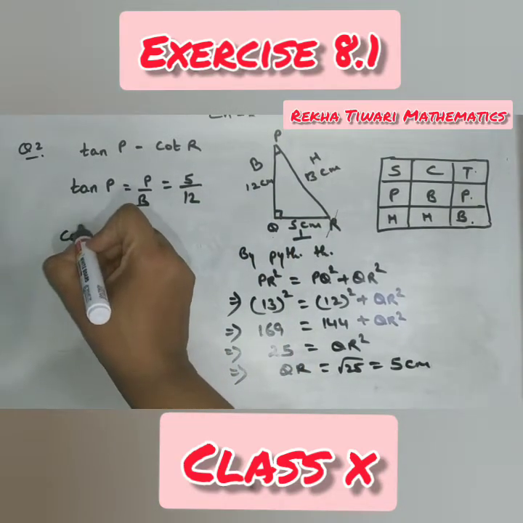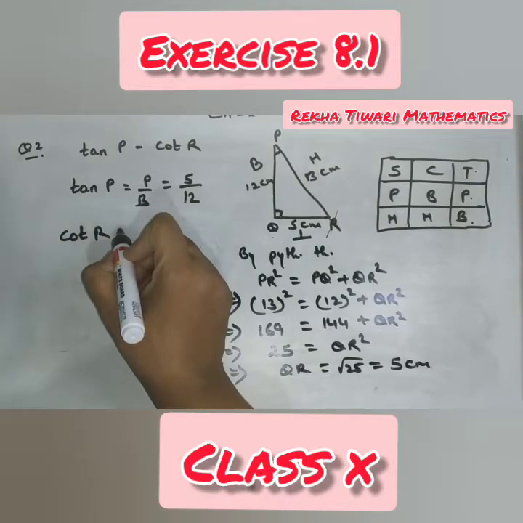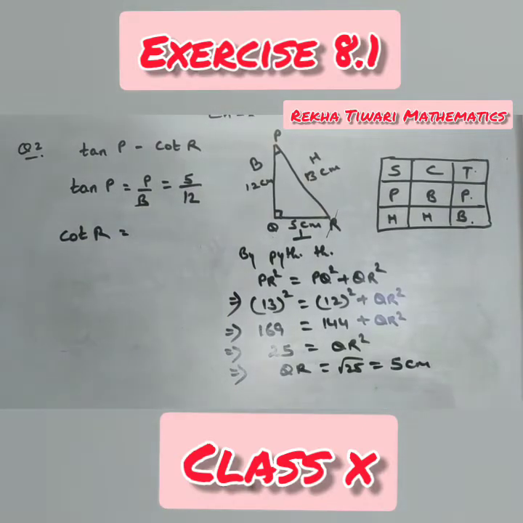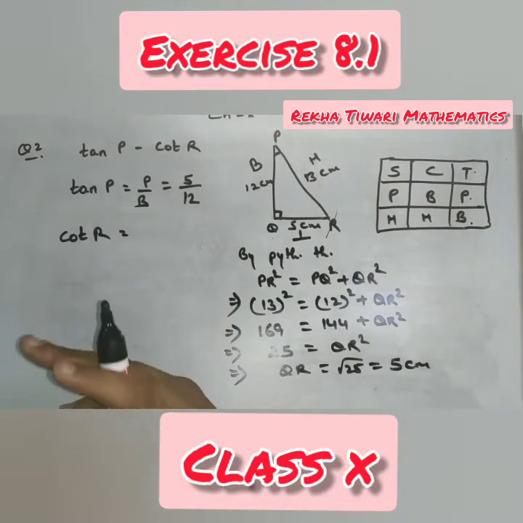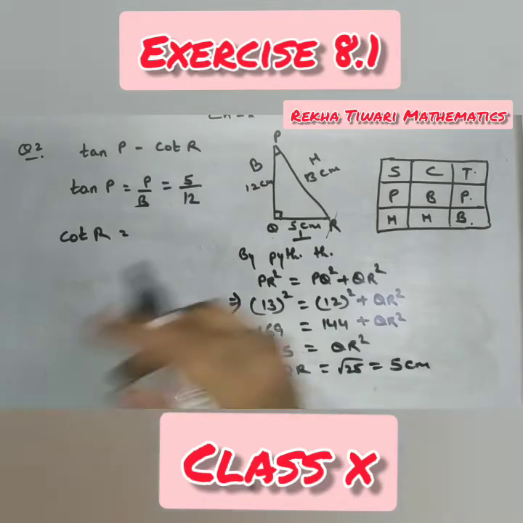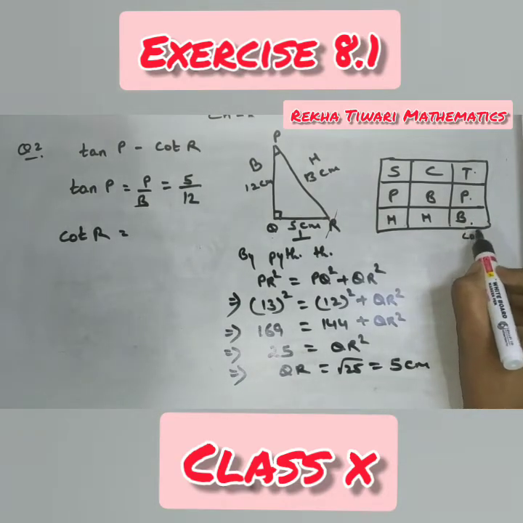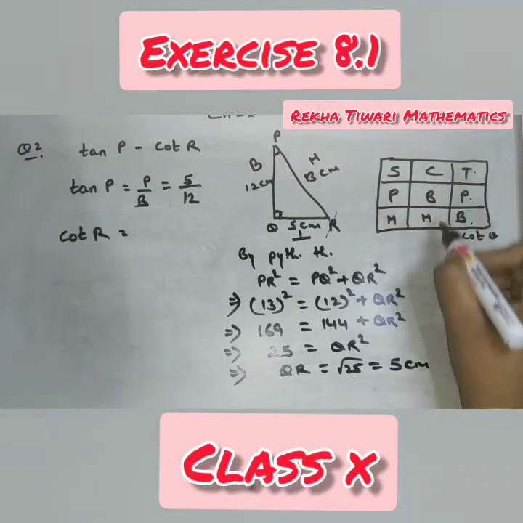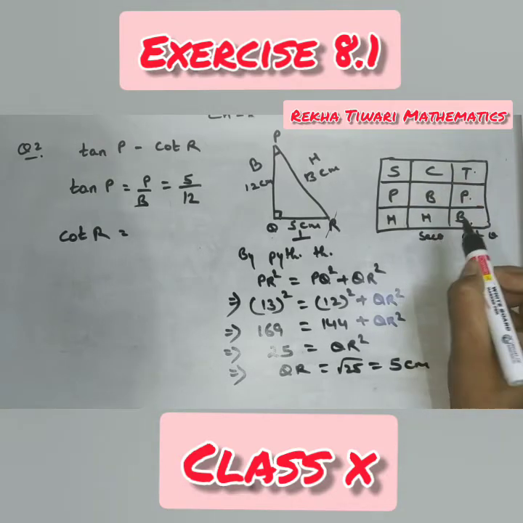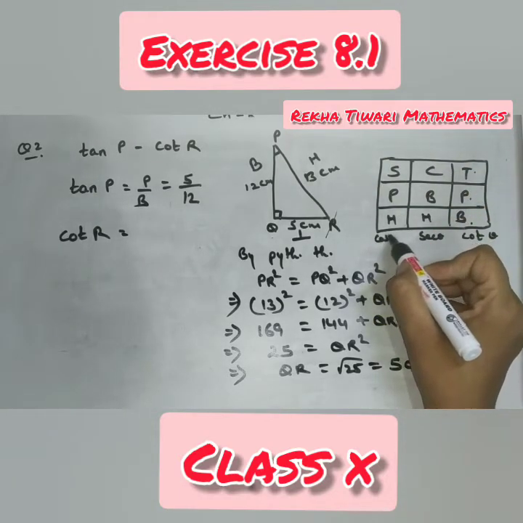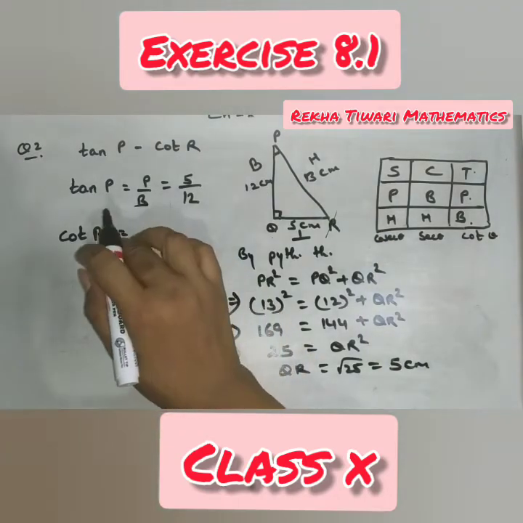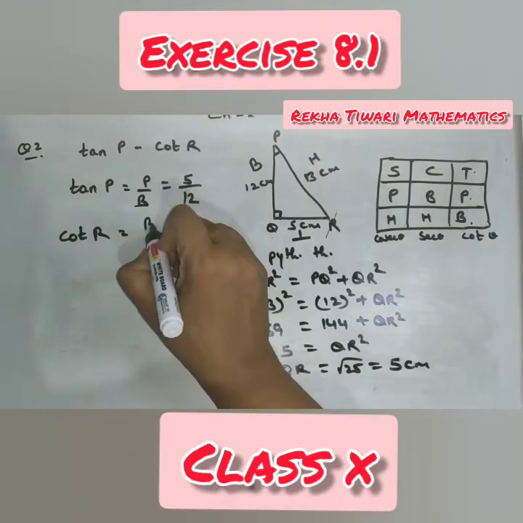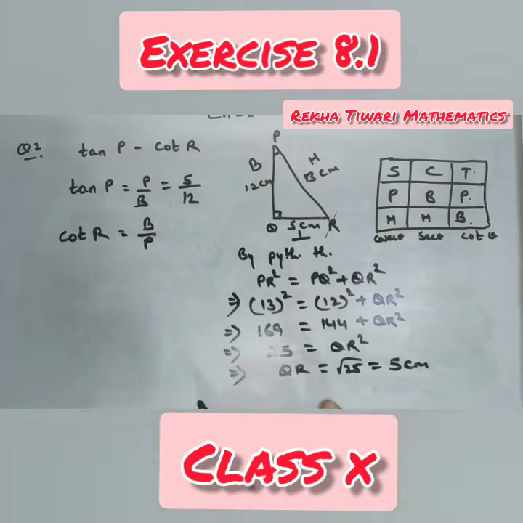Come to cot R. Cot theta is the opposite of tan theta. This you have to remember. Opposite of tan theta is cot theta. Opposite of cos theta is sec theta. And opposite of sin theta is cosec theta. So cot R, B by P, opposite of tan theta.